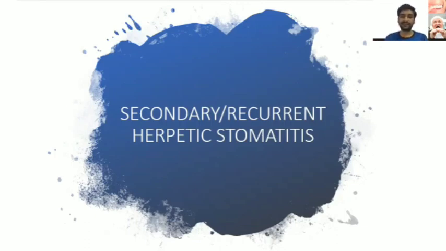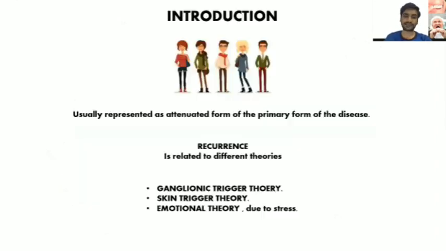Now in future, if this virus again gets activated due to some trigger, then it is termed as secondary or recurrent herpetic stomatitis. Why is it termed as secondary? Because the persons who are not immunized to this, those who are not having antibodies to HSV1, are at higher risk of getting this secondary herpetic stomatitis. So there are two groups: those who were not exposed before, and also those who were exposed earlier, in whom it may occur due to recurrence.